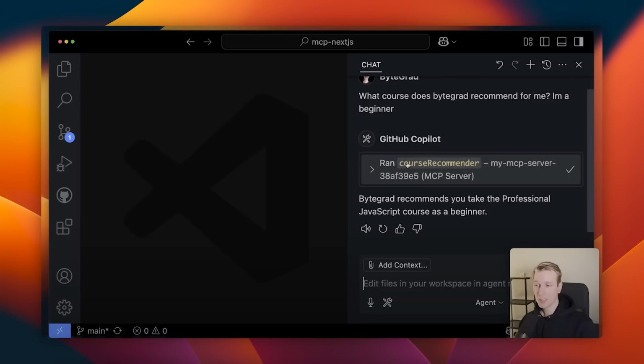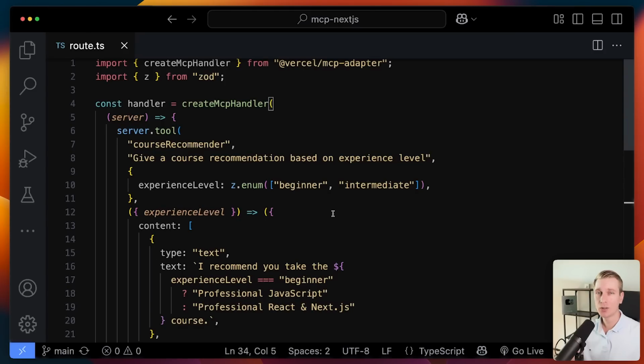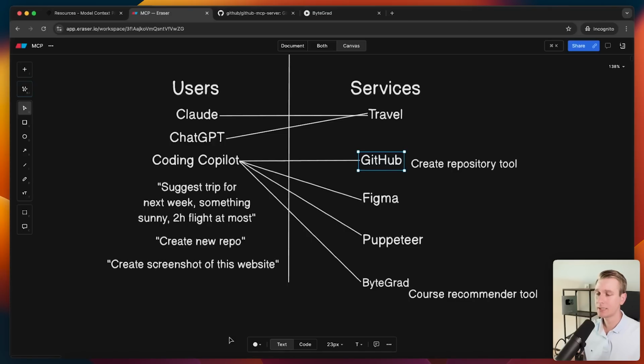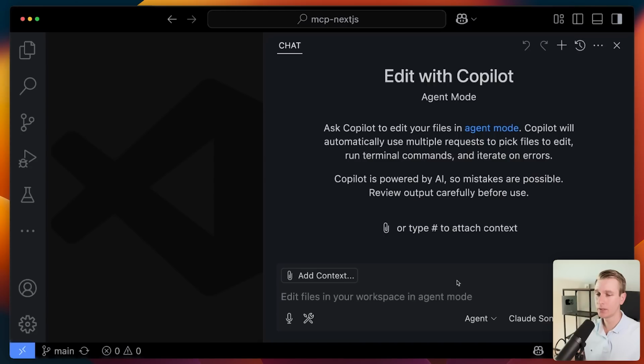And if you want to see how to set it up from scratch and actually host it online, make sure you check out my other video about Next.js MCP. It's pretty easy to host actually on Vercel, but this is a very basic example of how an MCP server is structured. So the GitHub MCP server is structured with tools. We only saw one tool here, the create repository tool, but there are other ones as well.